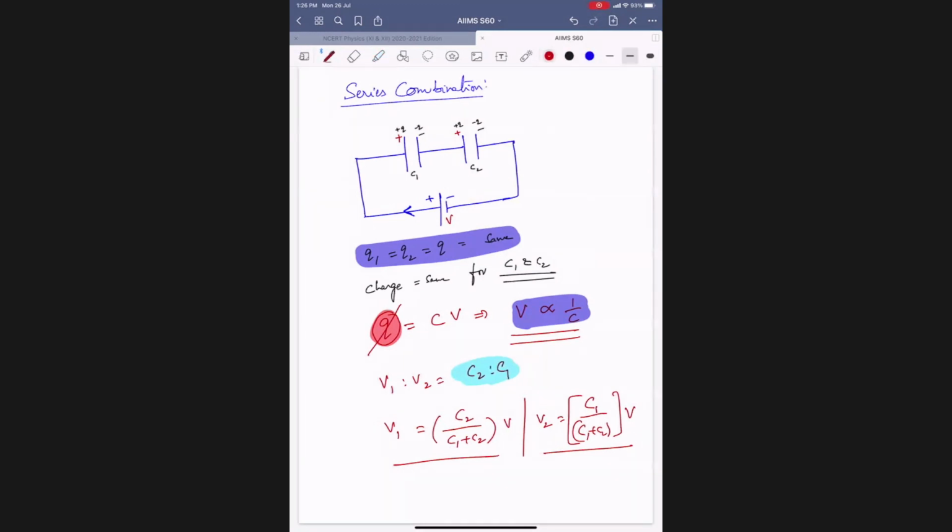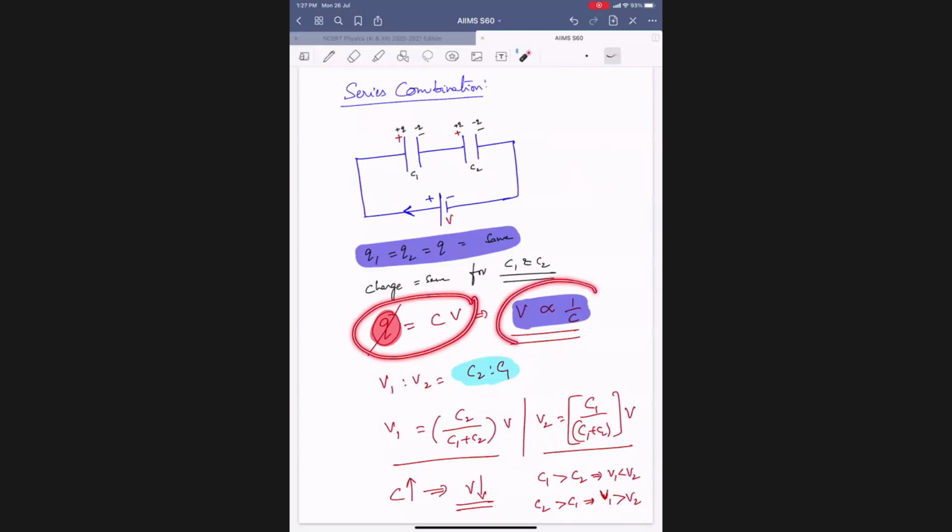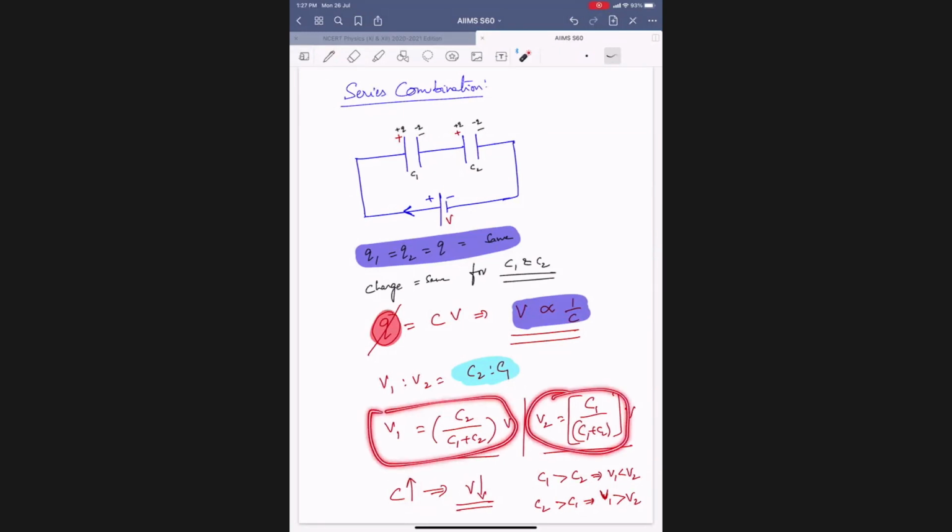That means we can say that in this series combination, more capacitance implies the potential difference will be least. So C1 is greater than C2 implies V1 is less than V2. C2 is greater than C1 implies V1 is greater than V2. So more is the capacity, least is the potential difference. These are the values across V1 and V2.